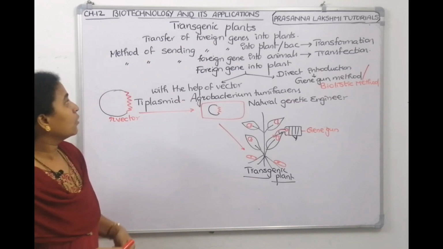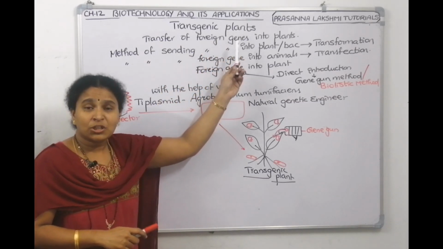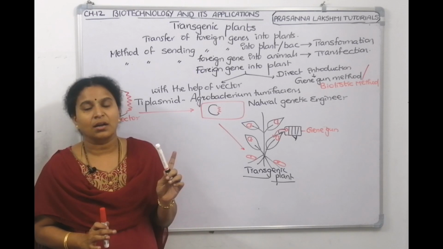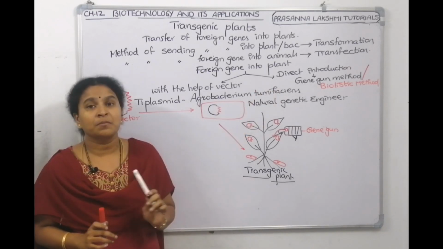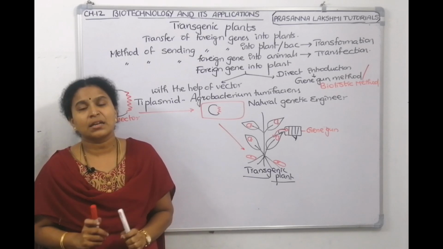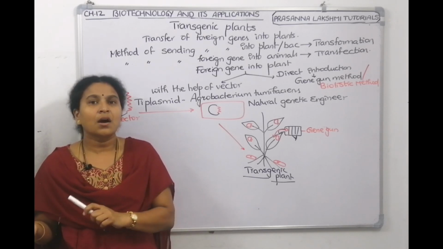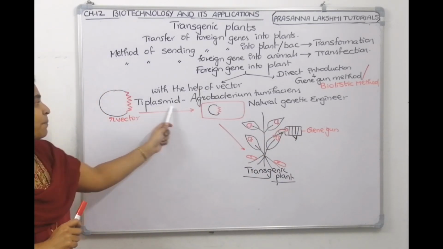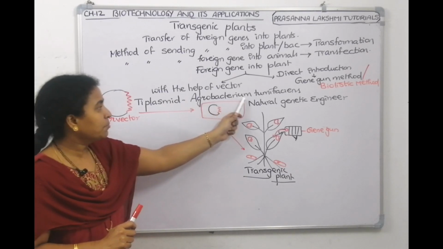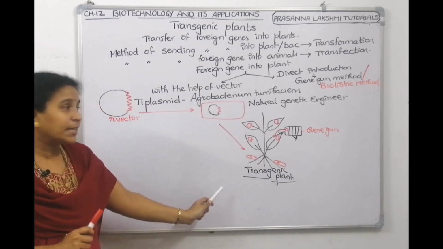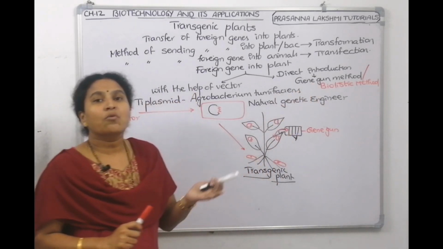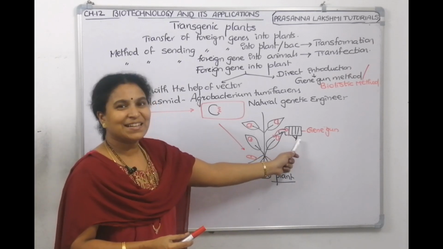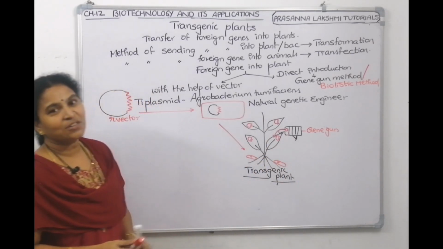So what are we talking about? We are talking about transgenic plants. So what are transgenic plants? The plants which are having foreign genes are called transgenic plants. What is the method called? It's called transformation. How do you send foreign genes into a plant cell? By two methods, with the help of a vector or through the direct method. With the help of a vector, what is the choice of vector? TI plasmid. From where do you take it? Agrobacterium tumefaciens. In this way, it will transfer. What is the second technique? The direct introduction method. How do you directly send it into the plant cell? Gene gun. This is the gene, this is the gun. It will trigger, and it will go inside.